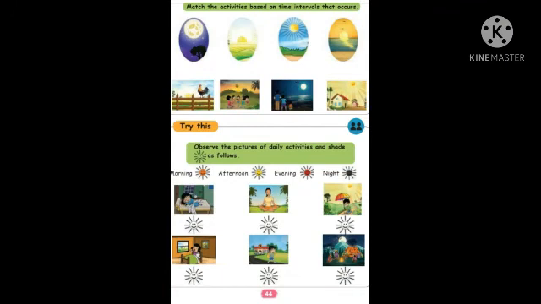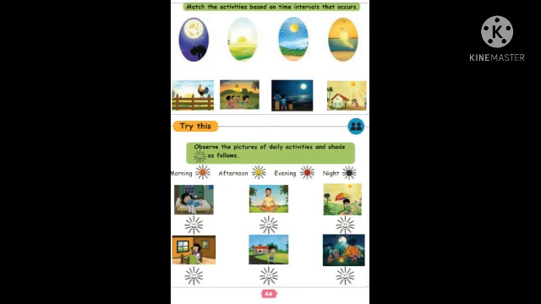The next one, afternoon. Afternoon, third picture to last picture, the house picture, the sun. Okay, the last picture from morning, this hen is making sound. The last picture to the first picture, you can match it. Got it, children? If you have any doubt, you can ask me.